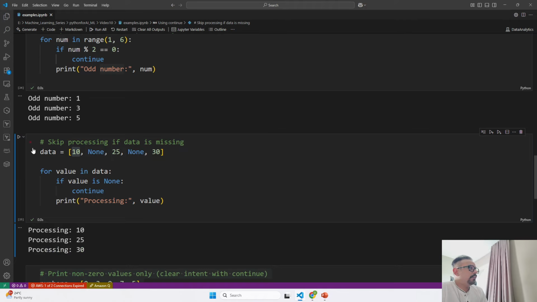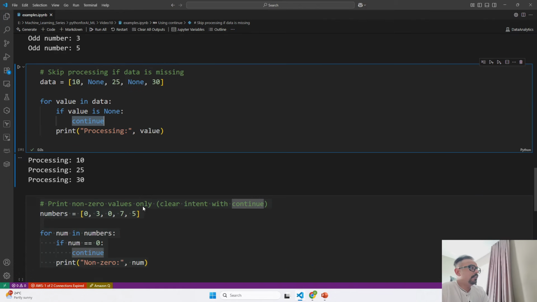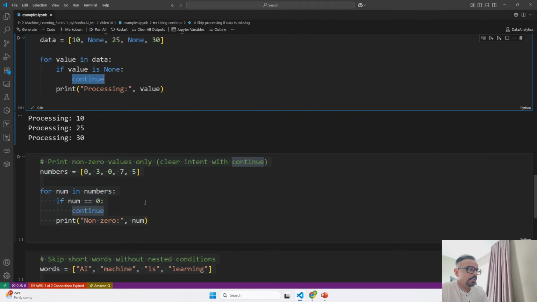So if I go ahead and run this, in this for loop I say value in data. So value is going to be one value from this. If the value is None, continue. So we are skipping None. That is why, apart from those values, it is only processing the real values. It is not a None keyword or a null value.